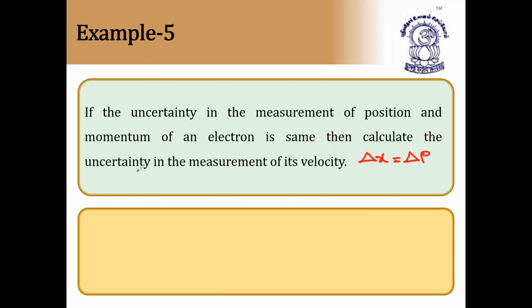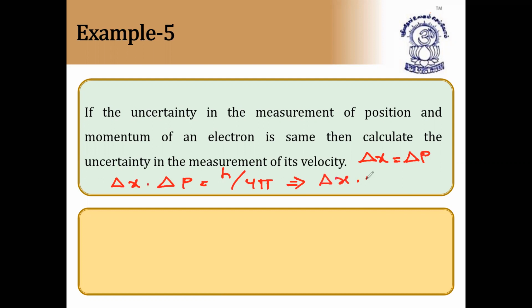So now I'm deriving the formula to find velocity. They are asking uncertainty in measurement of its velocity, that is delta v. Since delta x is equal to delta p, we can write delta x into delta p is equal to h by 4 pi. And delta x into m delta v is equal to h by 4 pi.